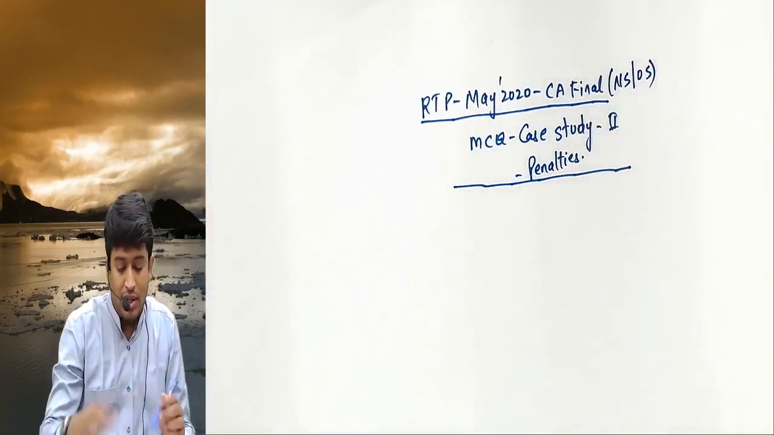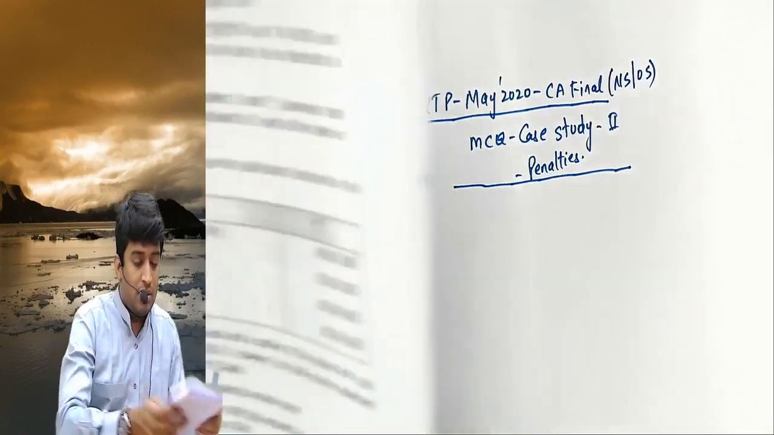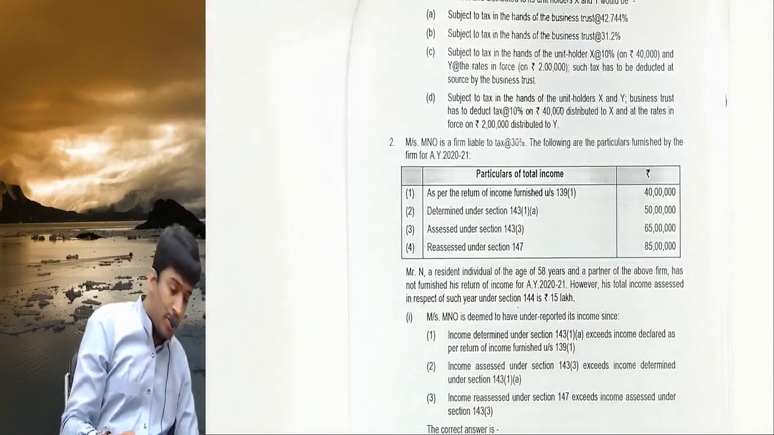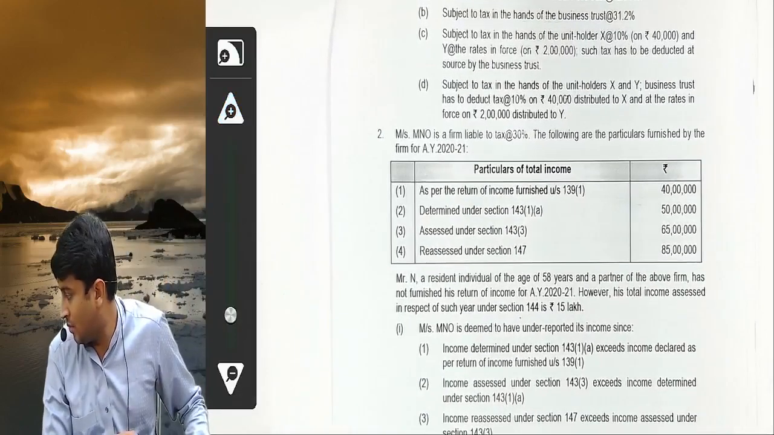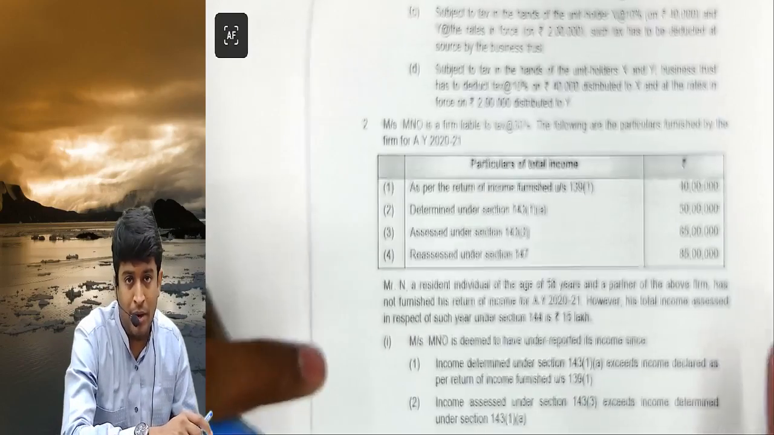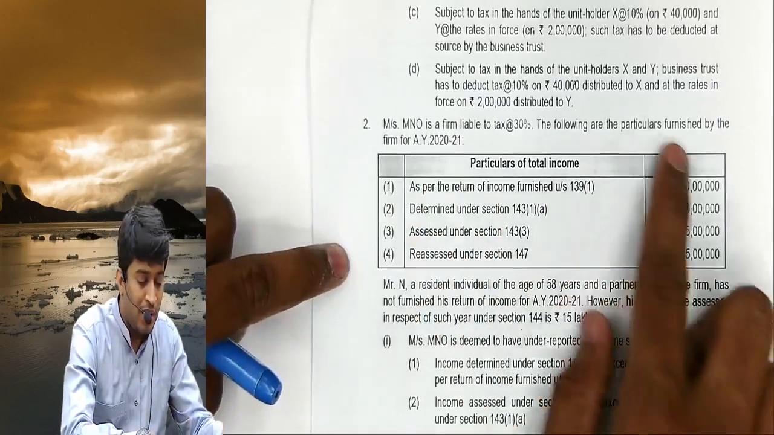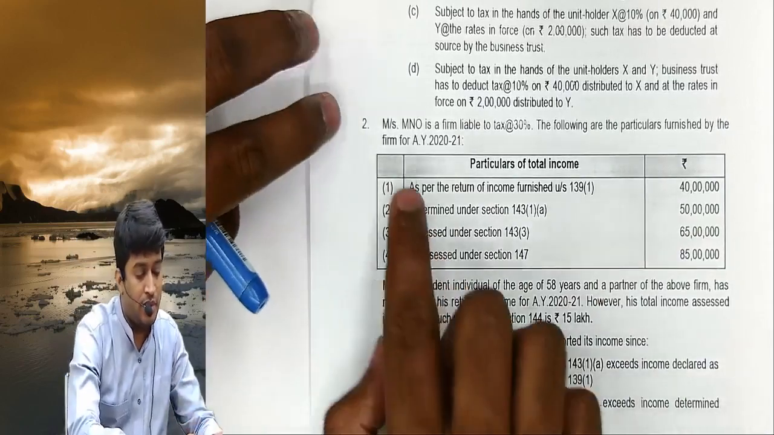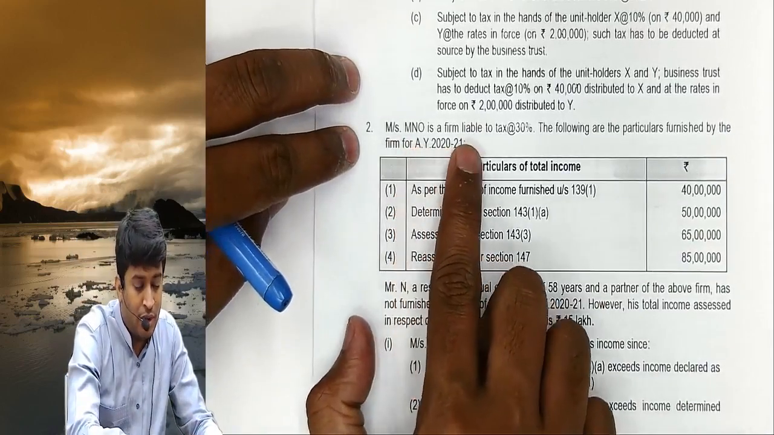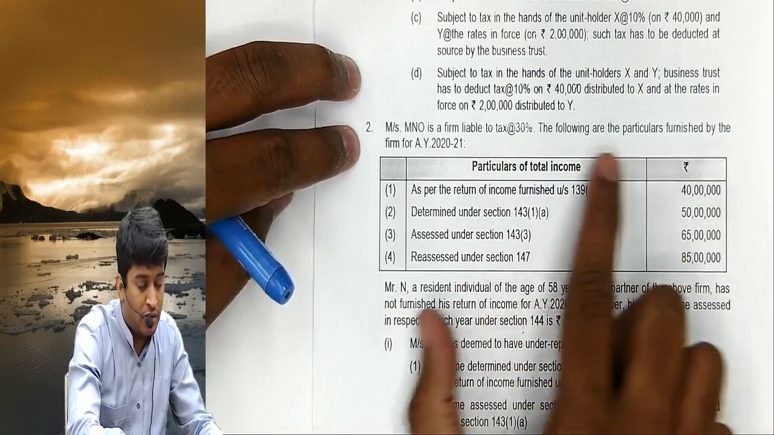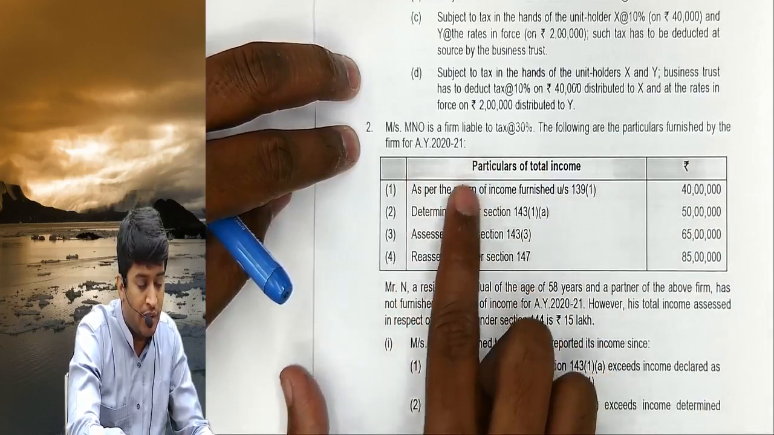Okay, now listen, this is the question we are talking about. This is question number 2 in your RTP, on page number 19 of your RTP May 2020 new syllabus. A case study concept is given. Let us read first. M/s MNO is a firm liable for tax at 30%. The following are the particulars furnished by the firm for assessment 2021.